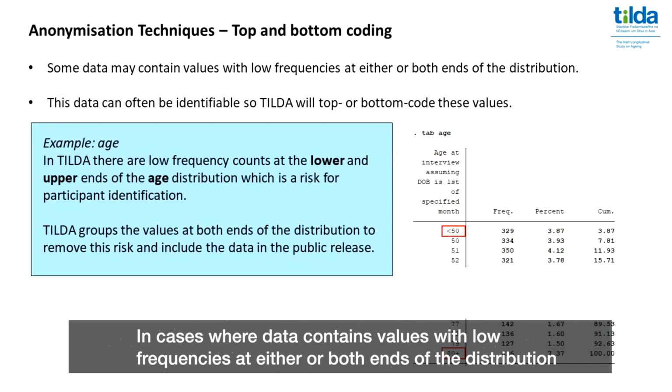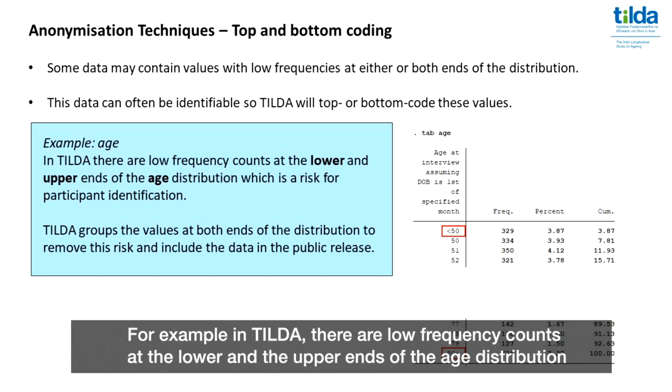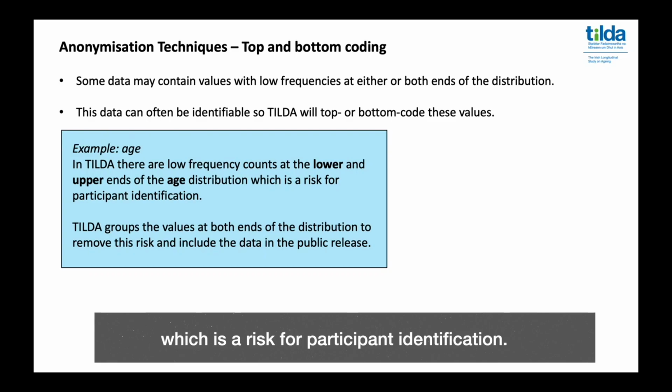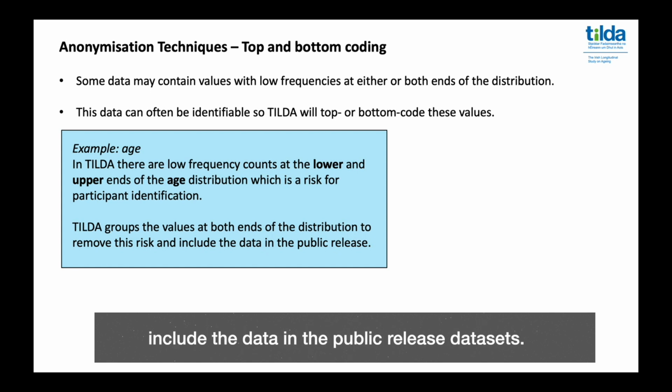In cases where data contains values with low frequencies at either or both ends of the distribution, TILDA will top or bottom code these values to protect participant confidentiality. For example, in TILDA, there are low frequency counts at the lower and the upper ends of the age distribution, which is a risk for participant identification. TILDA groups the values at both ends of the distribution to remove this risk, and so we can include the data in the public release datasets.